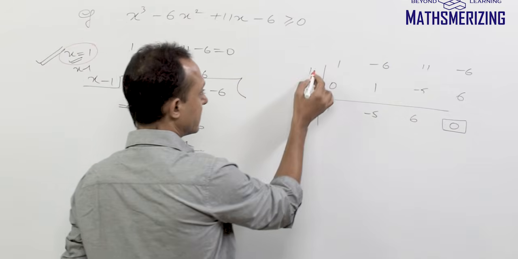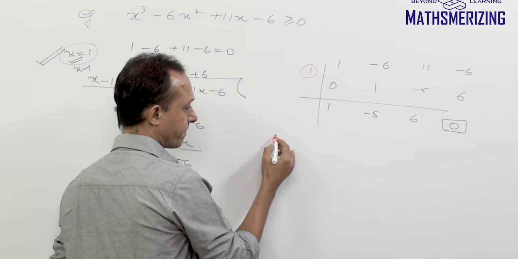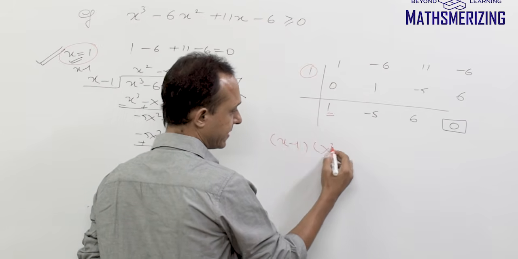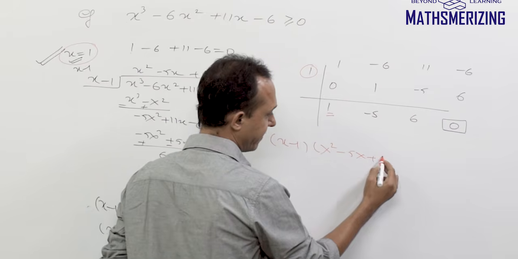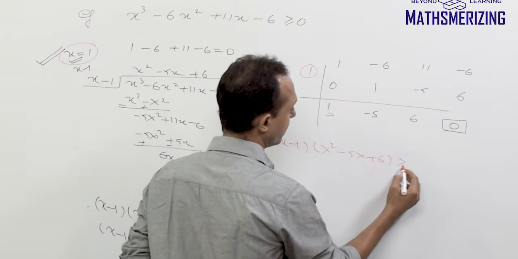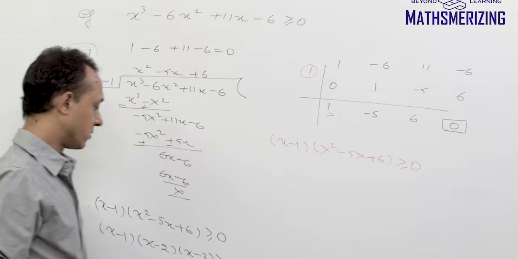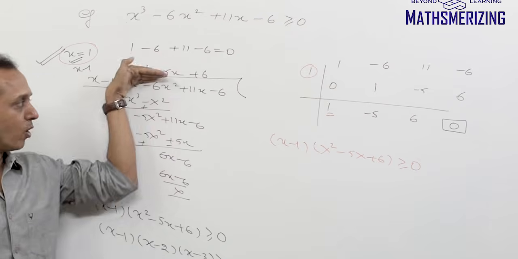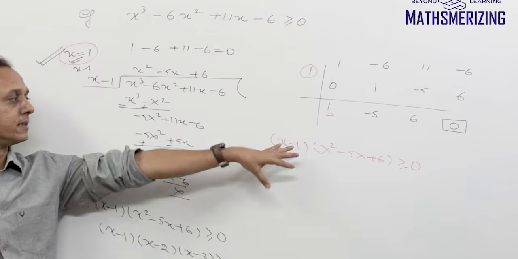So I can simply write this. The factors are x minus 1 and x square minus 5x plus 6, and it should be greater than or equal to 0. So again it's the same expression. So either I can solve it using long division or I can solve it using synthetic division.